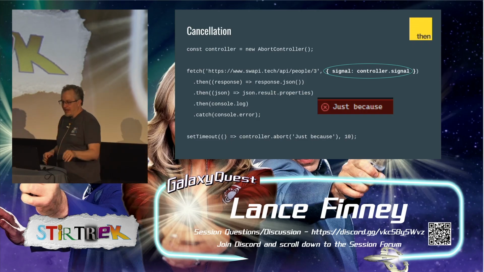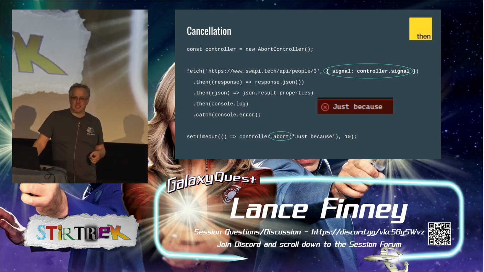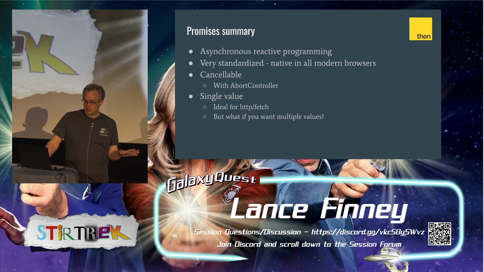But we can pass in this signal from the controller, and then in a timeout, 10 milliseconds later, we can abort it just because. And that 10 milliseconds is quicker than the Star Wars API, so it'll drop down to the catch block, and we can log it out on a console error with our just because. So we get cancellation with fetch. So the summary for promises: asynchronous reactive programming, very standardized. It's in all modern browsers. It's cancelable sometimes with abort controller, and it's ideal for HTTP because there's a single call and response.